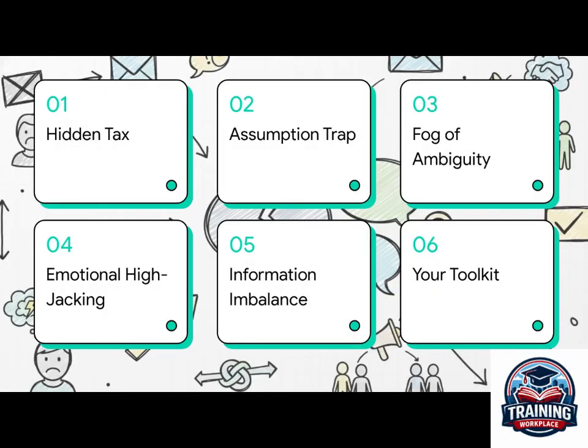That $2 trillion, we can think of it as communication's hidden tax. So in this explainer, we're going to break down 4 of the most costly failures that lead to it: the assumption trap, the fog of ambiguity, emotional hijacking, and the information imbalance. Then we're going to pull it all together into a practical toolkit that you can start using right away.